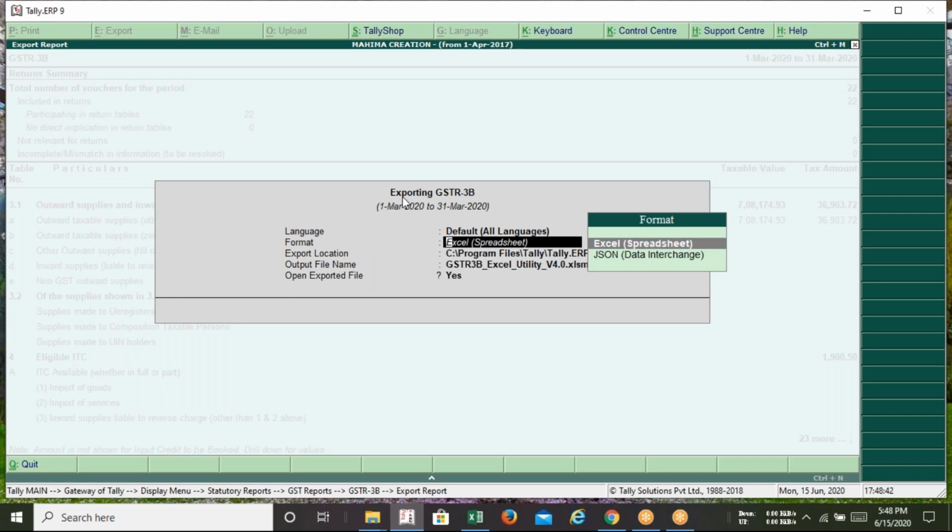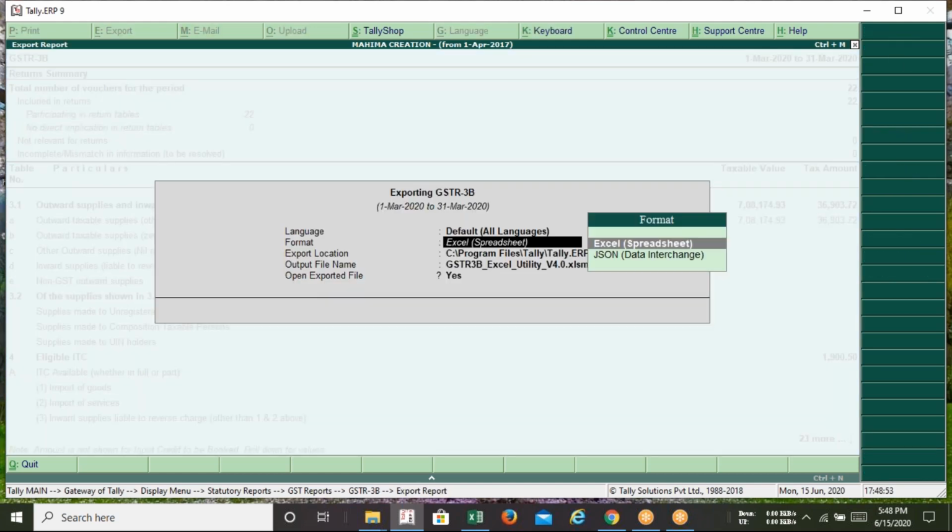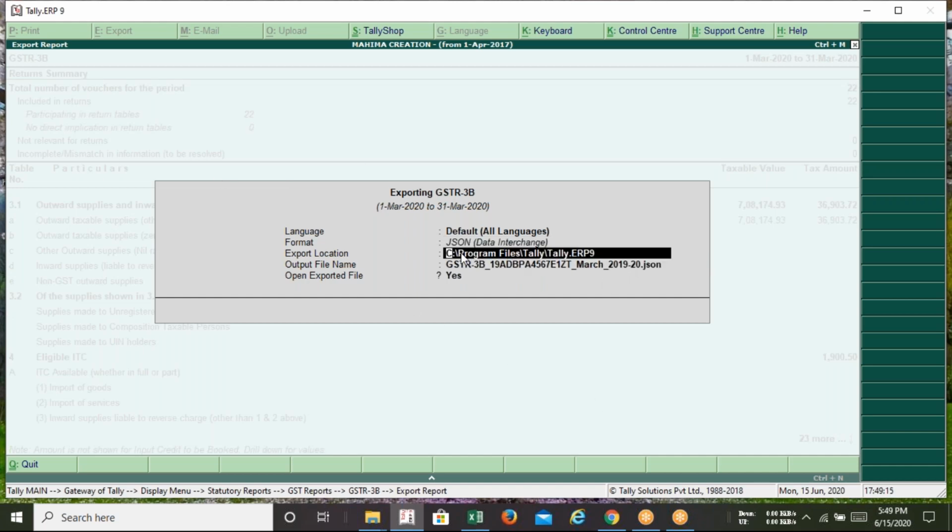You can see the message coming up: exporting GSTR 3B, and for which month? 1st March to 31st March, for the month of March. Repeat, from this window you have to press Control-E. Now select the option JSON, because in the portal we need to upload this format. JSON is a data interchange format, and you need to prepare this statement in JSON format. Press Enter. Now in the export location, copy and paste the folder location, and then press Enter to save.